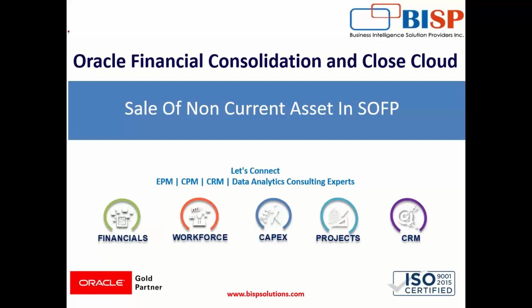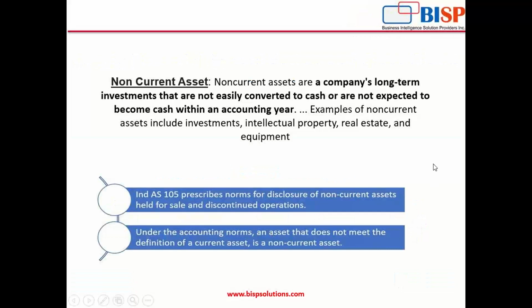So, our today's topic is sale of non-current asset in statement of financial position. What does non-current asset mean? Non-current assets are a company's long-term investments that are not easily converted into cash or are not expected to become cash within an accounting year. Examples of non-current assets include investment, intellectual property, real estate, and equipment. It includes both tangible and intangible assets.